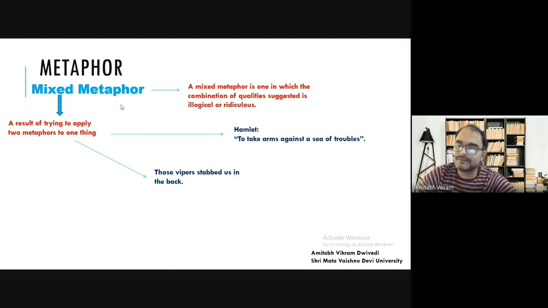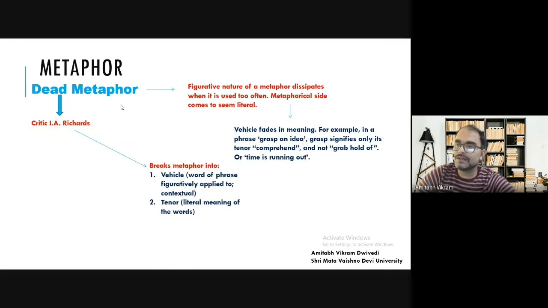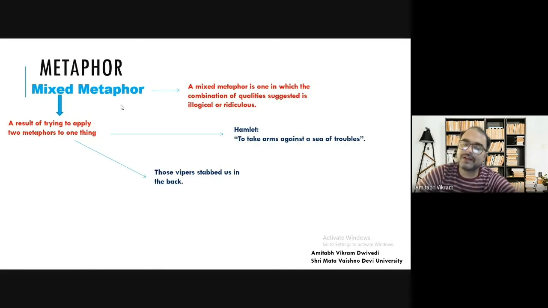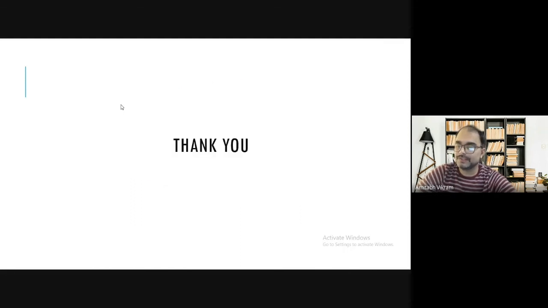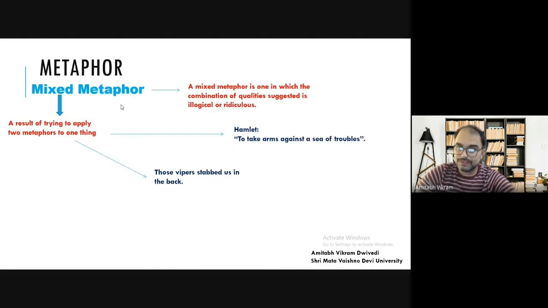So we have dead metaphor, in which the figurative nature of the metaphor dissipates, that is one thing. And we have a mixed metaphor, where the combination of more than one metaphor makes things quite illogical. So this is for the day.